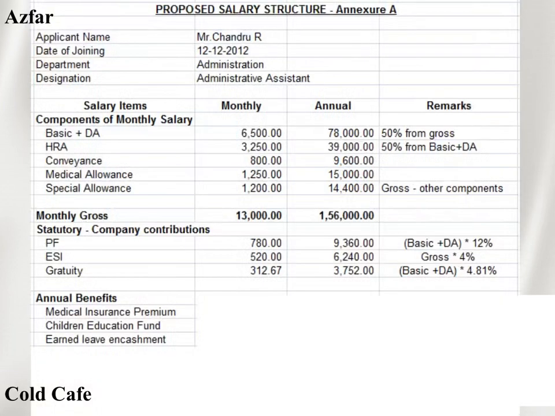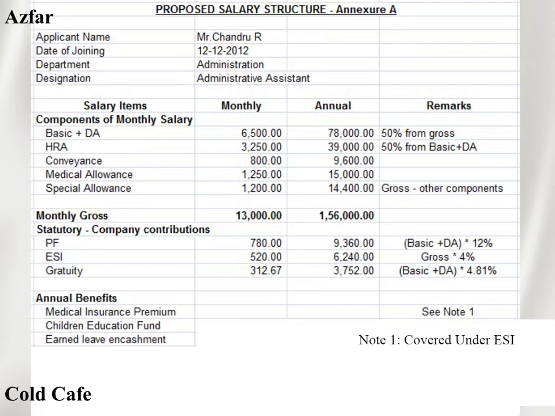The next thing is annual benefits. Annual benefits here: medical insurance, children education, earned leave. Certainly I have highlighted them here. It is a note: one is covered under ESI. For example, if this employee's salary would be approximately more than 21,000, 25,000, 30,000 like that, he may be covered under the medical insurance premium. Maybe for that the company would be contributing a few amount that may also be highlighted over here.